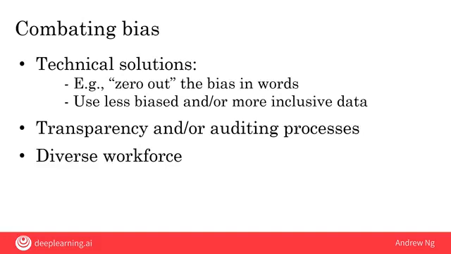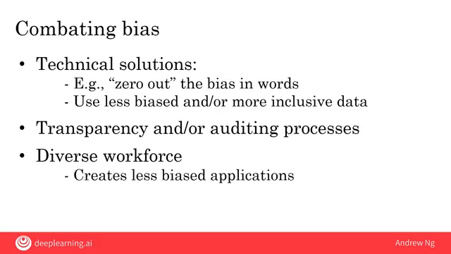Finally, I think having a diverse workforce will also help reduce bias. If you have a diverse workforce, then the individuals at your workforce are more likely to be able to spot different problems, and maybe they'll help make your data more diverse and more inclusive in the first place. By having more unique points of view as you're building AI systems, I think this will help all of us create less biased applications. AI systems are making really important decisions today, and so their bias or potential for bias is something we must pay attention to and work to diminish.